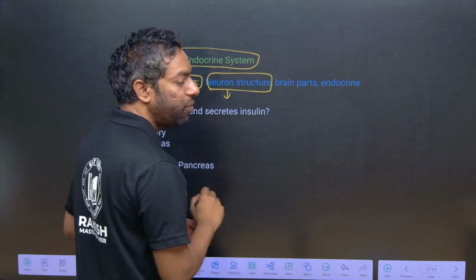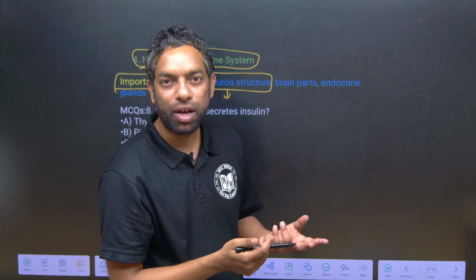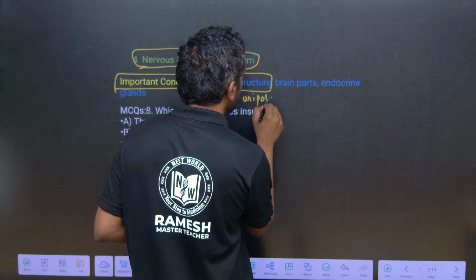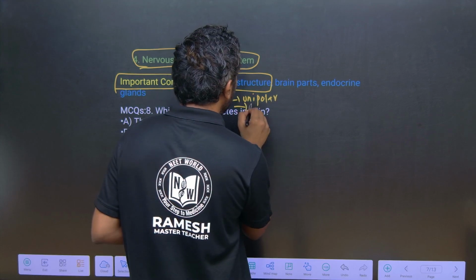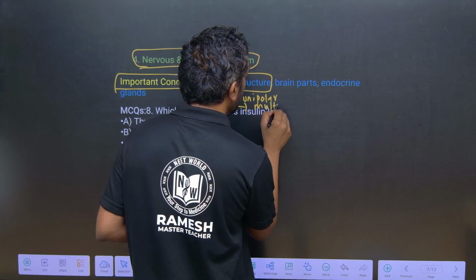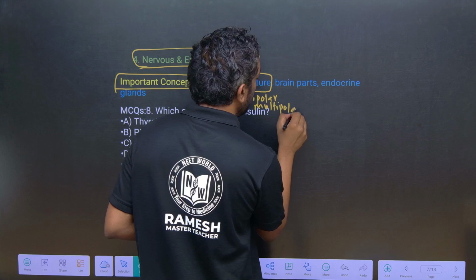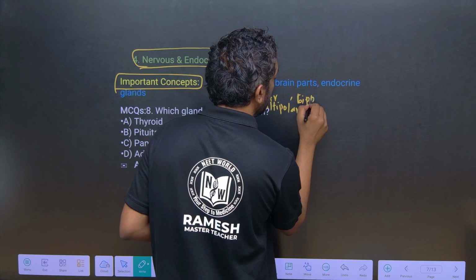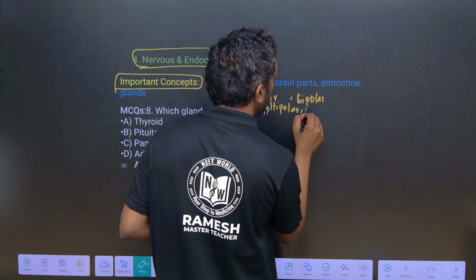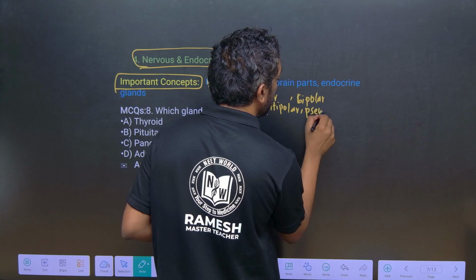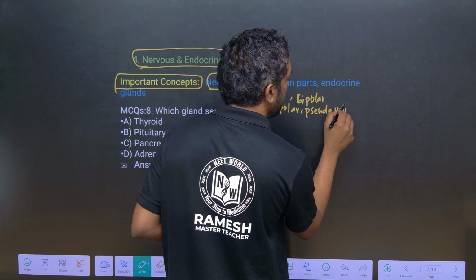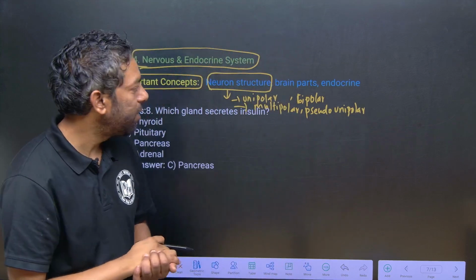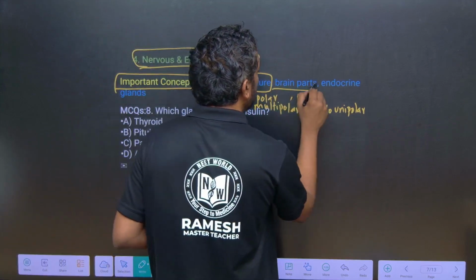Of course, there are unipolar, multipolar, bipolar and pseudo unipolar neurons. So these kinds of neurons are there.